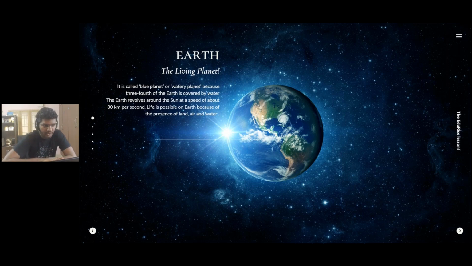Life is possible on Earth because of the presence of land, air, and water. All the three essential things which are quite essential for the human species are available on this specific planet, and that's why we are able to live on this planet, right?